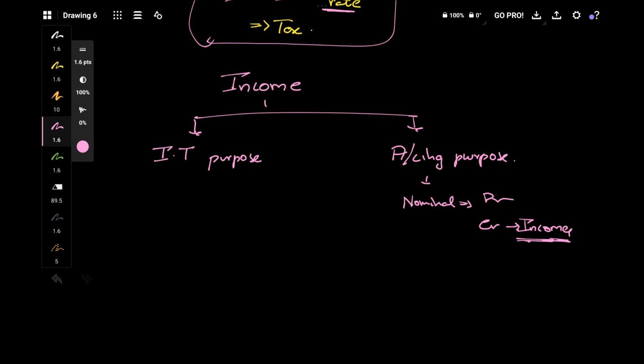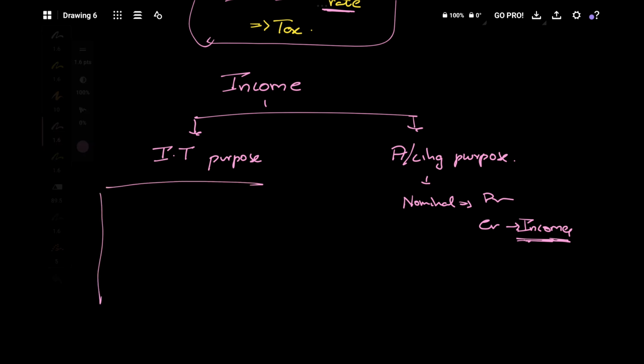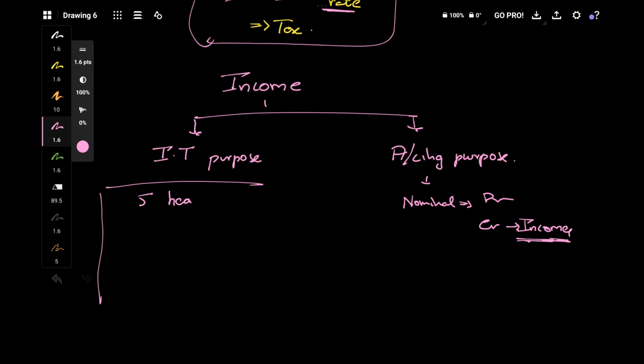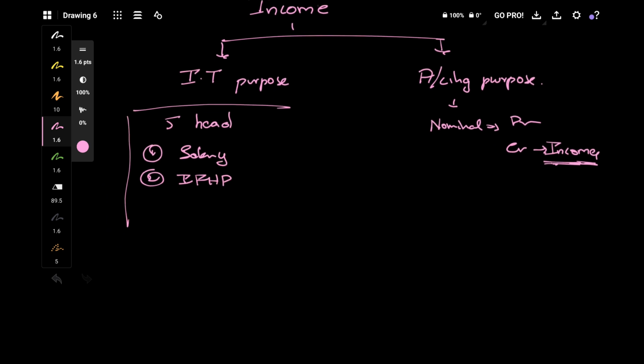Income for income tax purposes will have 5 heads basically. One is income from salary, second one income from house property. Don't worry, we'll learn this in our classes.